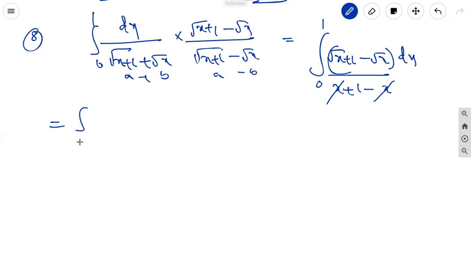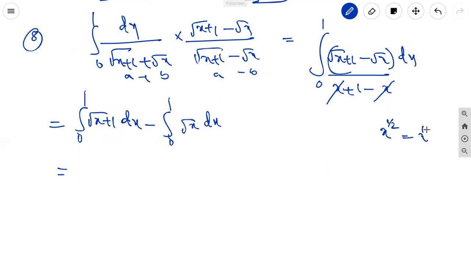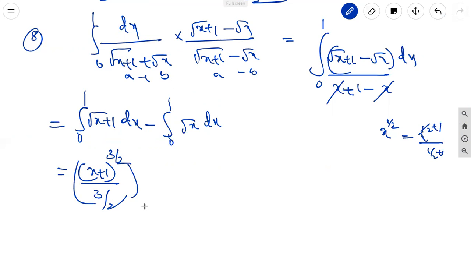It is equal to integral 0 to 1 root x plus 1 dx minus integral 0 to 1 root x dx, which is equal to x plus 1 whole power 1 by 2, that is x power 1 by 2 plus 1 by 1 by 2 plus 1. That is x plus 1 whole power 3 by 2 by 3 by 2, limits from 0 to 1, minus x power 3 by 2 by 3 by 2, limits from 0 to 1.